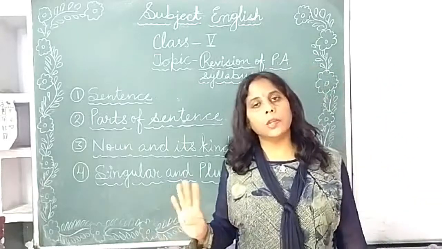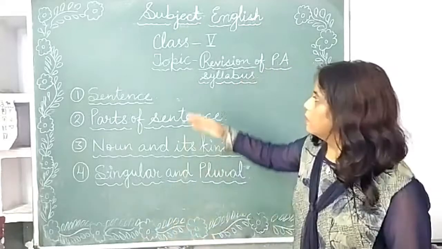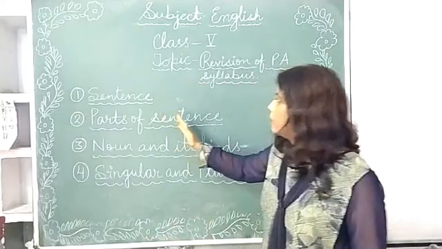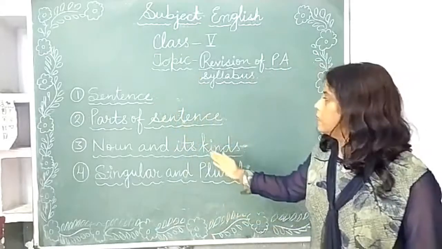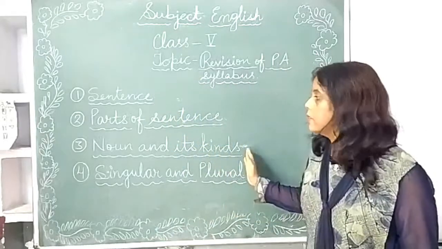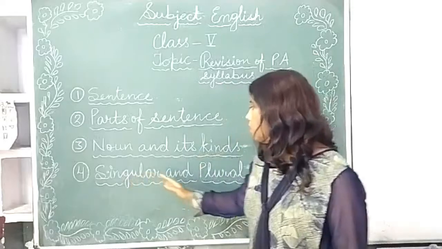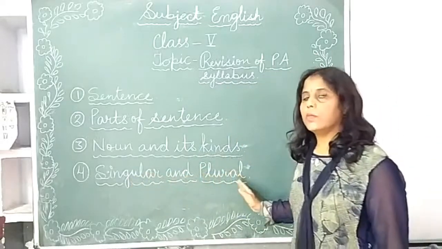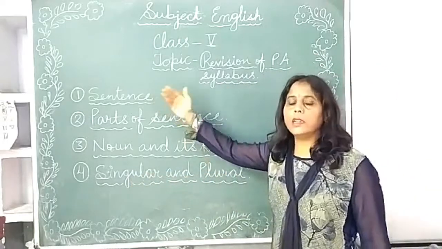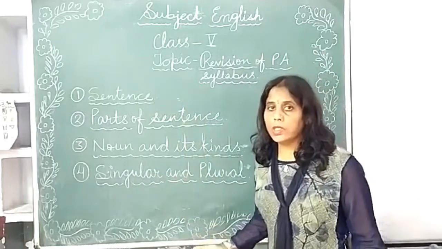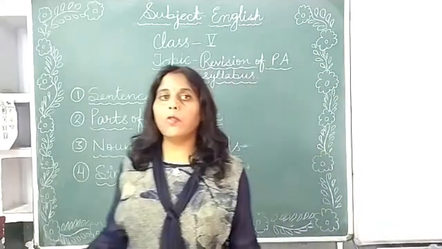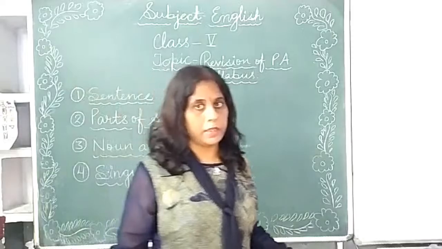So we have 4 chapters in our PA1. First is sentence, second is parts of sentence, third is noun and its kinds, and fourth one is singular and plural. So our first topic is sentence. First come to know what is sentence. A group of words is called sentence.